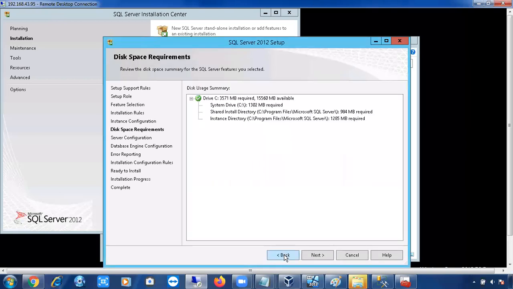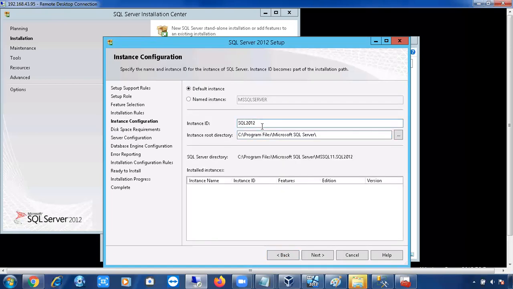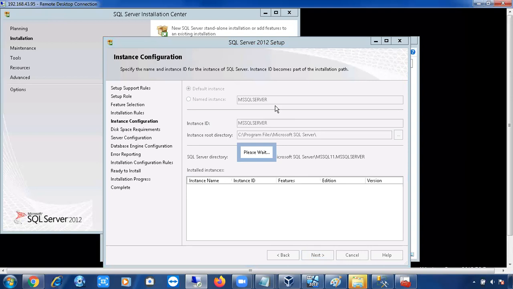Right. Let me go back again. Let me check whether it is still showing as SQL 2012. Let me change it to MS SQL Server. Right. MS SQL Server. You can go next. Why? Because I'm installing the default instance, right? That's why I changed it to MS SQL Server.